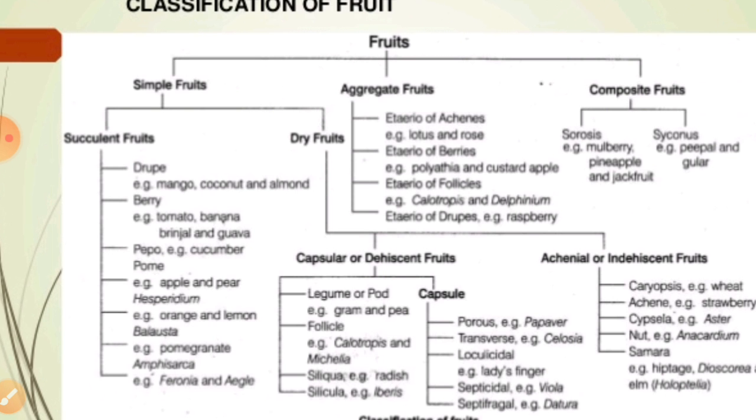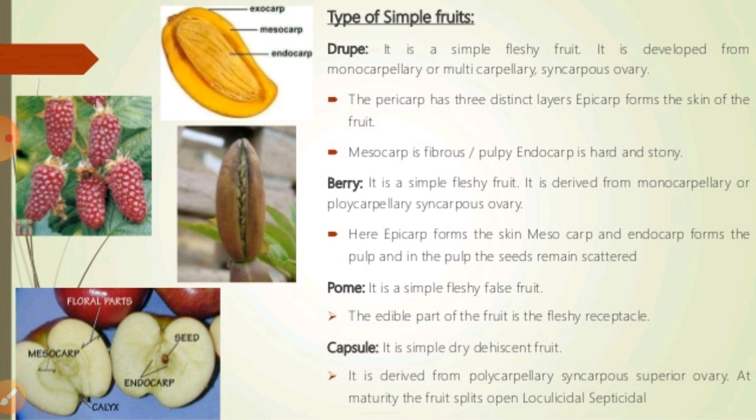In the simple fruit, they may be succulent fruits and dry fruits, as you all know. So different kinds of fruits can be formed in different ways. Then we have to talk in detail about some specific things, especially about these groups and kinds of fruits, right?